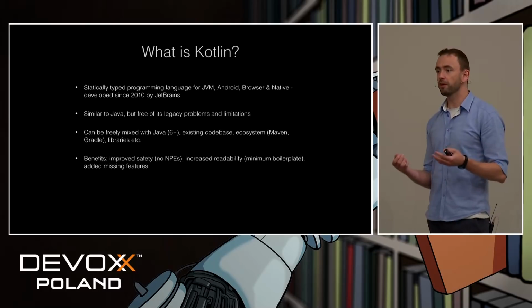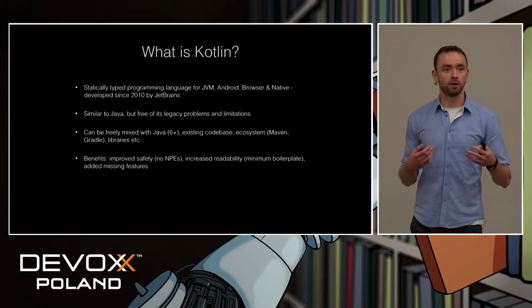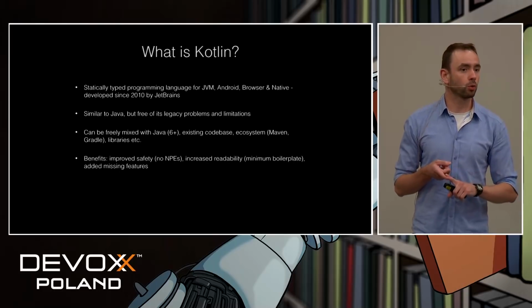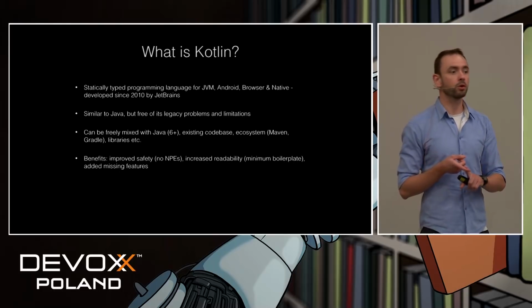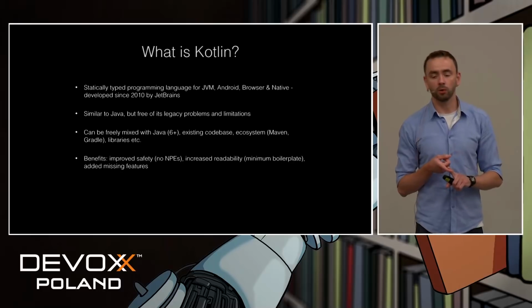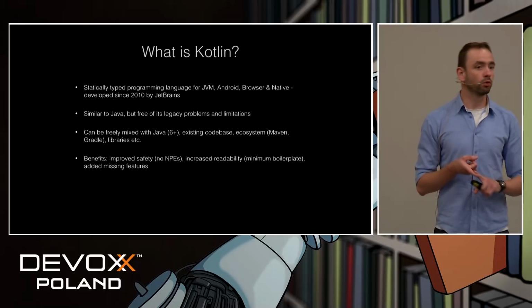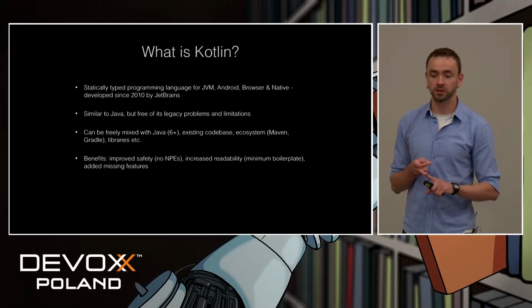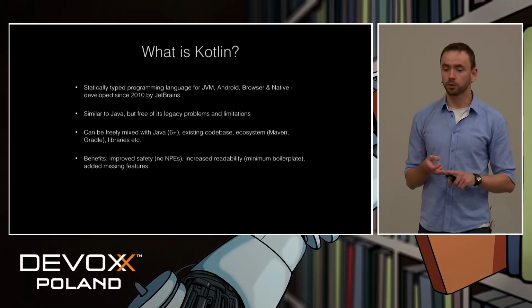Some of the benefits that surface very early on are, I think, first, improved code safety or reliability. I'm sure you've already heard about how Kotlin treats its null values. So our code is much safer in this regard.